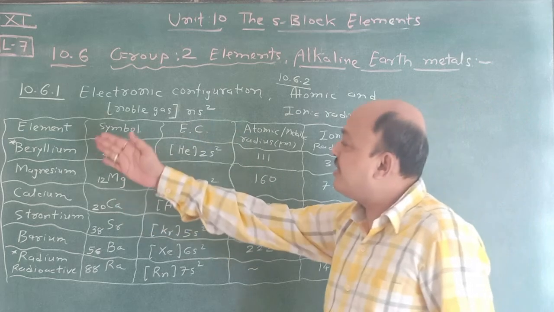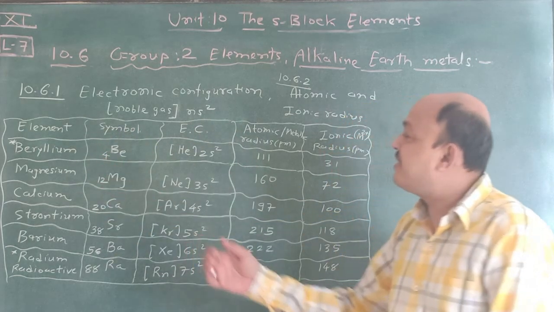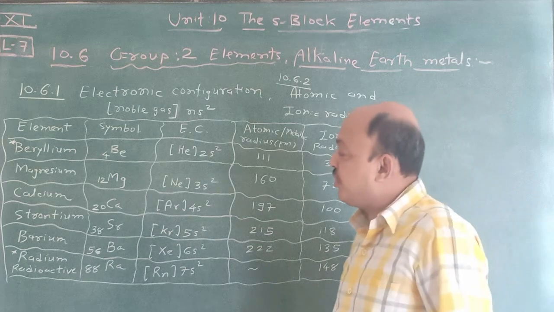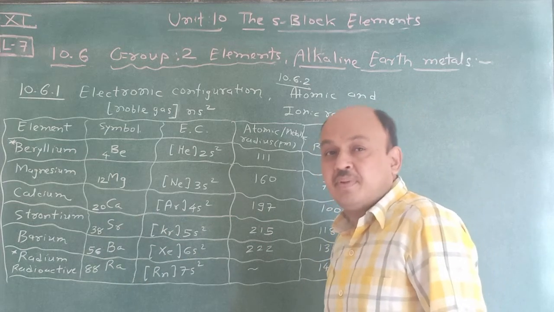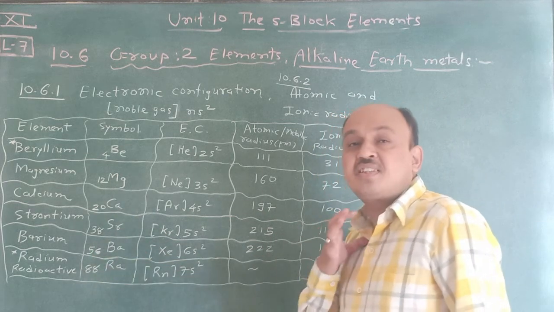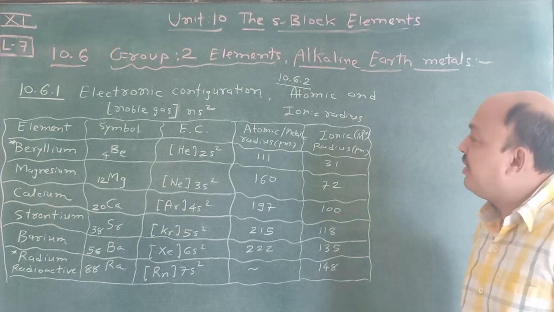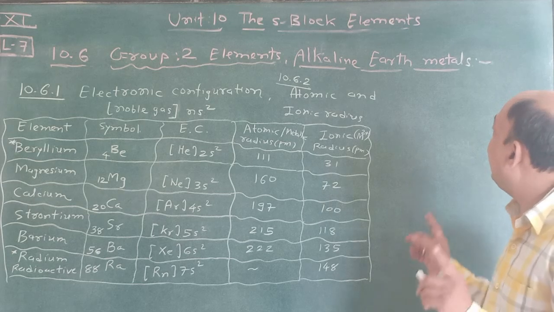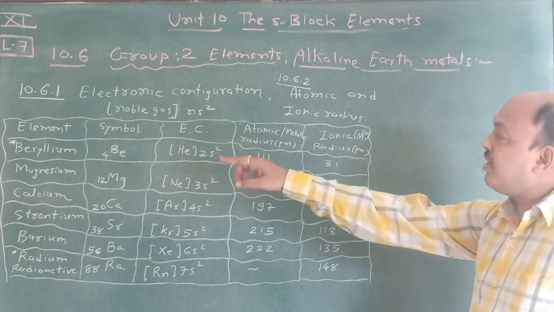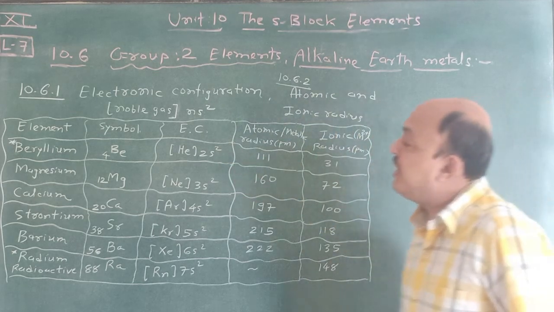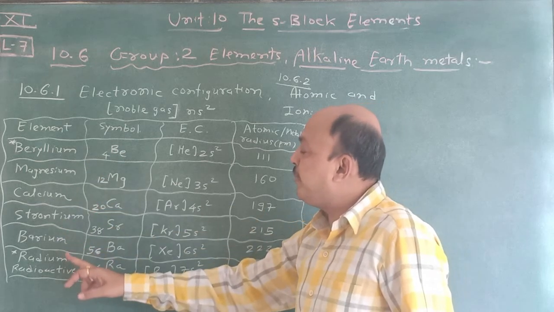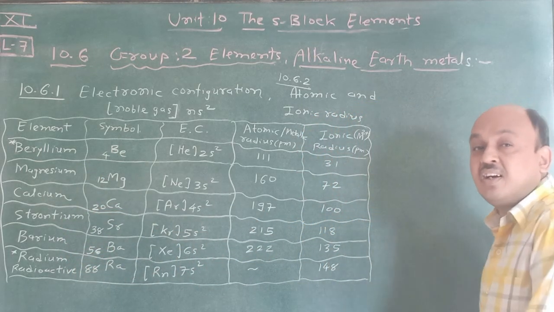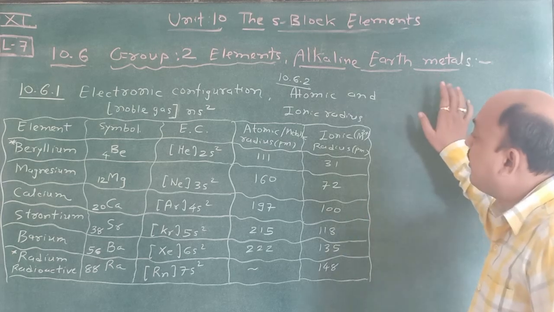These group 2 elements are beryllium, magnesium, calcium, strontium, barium and radium. And radium is radioactive. But beryllium is an exception, which is not an alkaline earth metal, remember. But magnesium, calcium, strontium, barium and radium are considered alkaline earth metals. Okay, so remember this one.